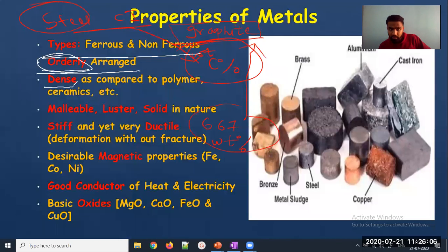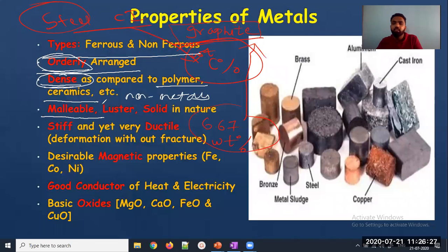Then you also know that they are dense as compared to polymers like plastic, rubber, or even ceramic, or even non-metals. Even in the non-metal class, you know that they have good density. So how do you classify it? Based on the type, based on the order of arrangement, based on the density. Then you know that it can be drawn into sheets, which is called malleability. The property of drawing something into a sheet is called malleability. So steels have good malleability.